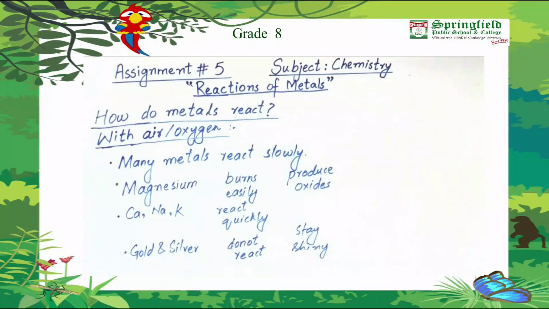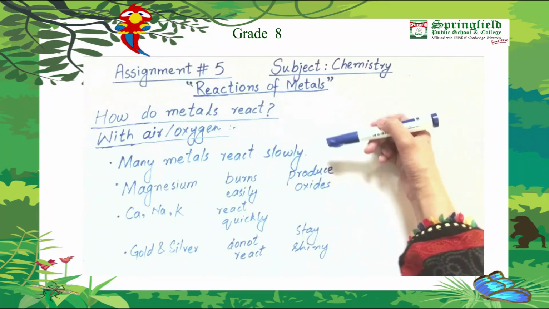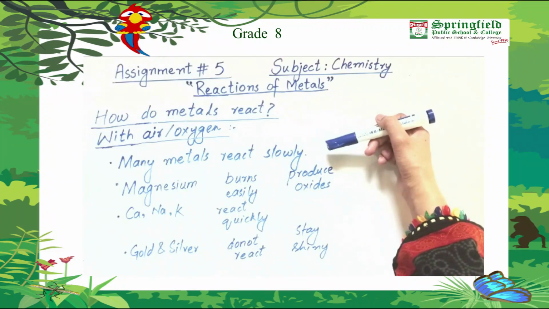Let's see the behavior of metals in the presence of air or oxygen. You would have seen that we paint our gates and all the other items which are made of iron. Why do we do so? Because iron reacts slowly with the air and it gets rusted. So to avoid rusting, we paint the surface of iron. Similarly, there are many metals which react very slowly with the air or with the oxygen in the air.